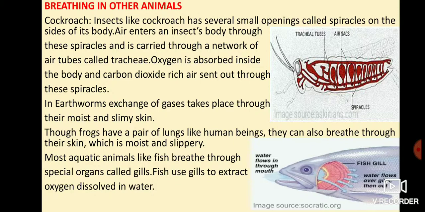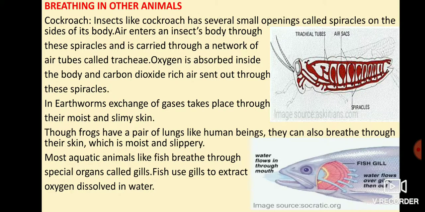Oxygen is absorbed inside the body and carbon dioxide rich air is sent out through these spiracles. So in cockroach, exchange of gases occurs through trachea.